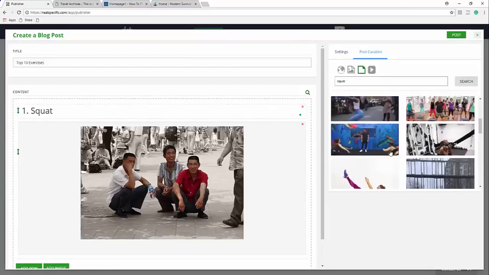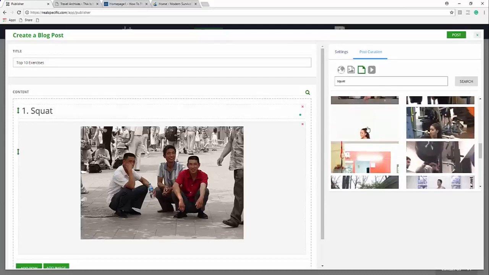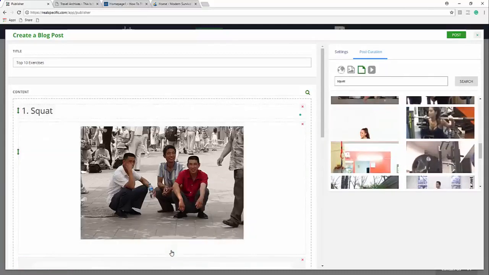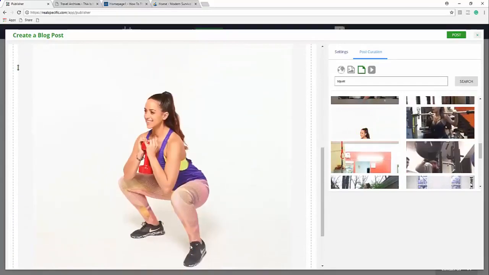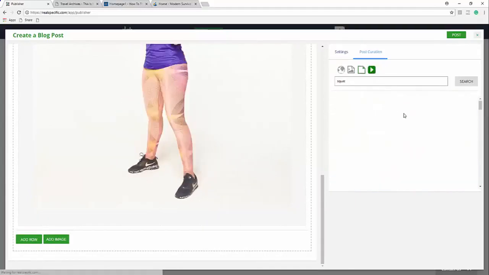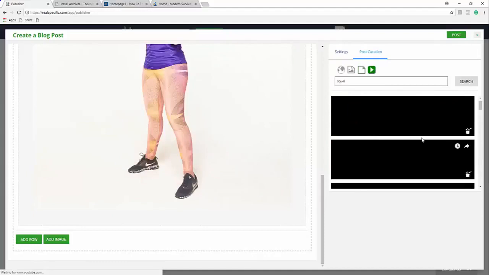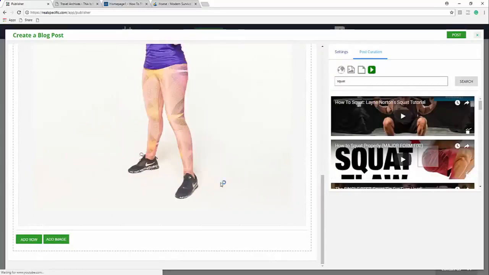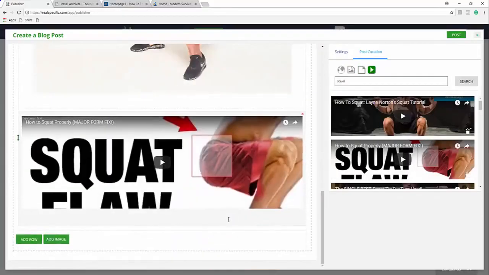Then I can come over here and I can say, if you want to learn how to squat correctly, check out this goblet squat, which is one of the best ways to open up the hips and to learn the functionality of squatting. I could reference some different sources. And then I can come over to here and I can say, hey, if you want to check out some actual technique on how to squat, check out this video here.